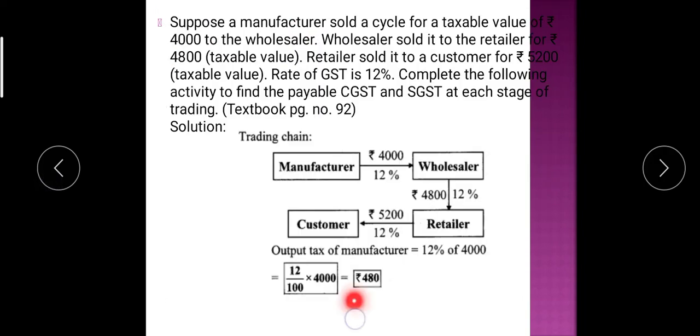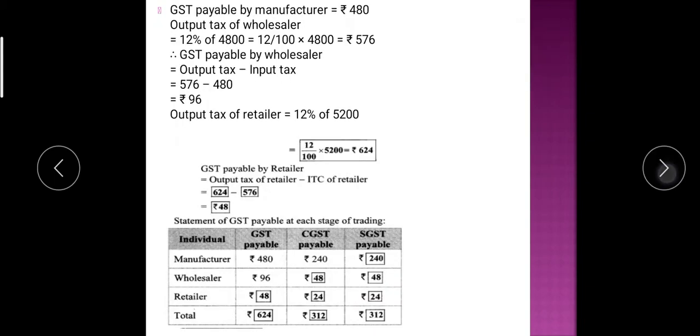How much amount of GST does the manufacturer pay? 480. Now output tax of wholesaler is 12% of 4,800. So how much is it? 12 divided by 100 into 4,800. So it is 576. And therefore the GST payable by the wholesaler.